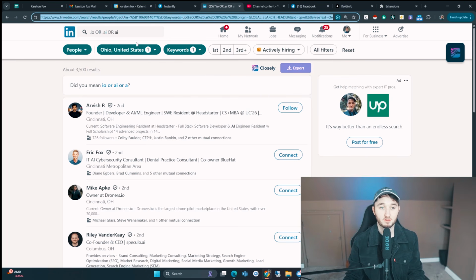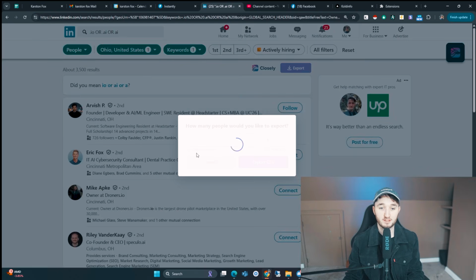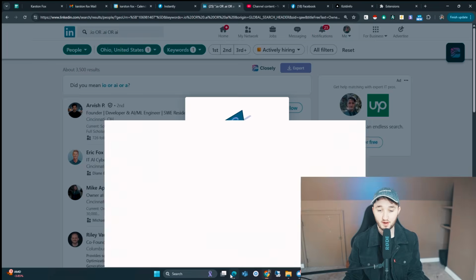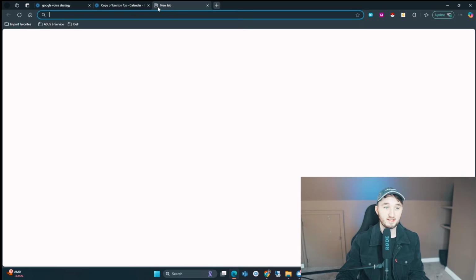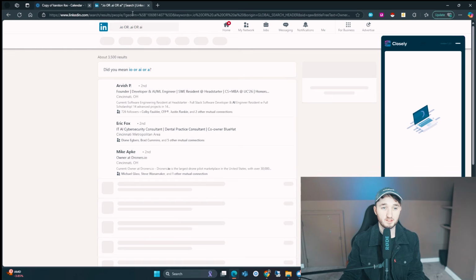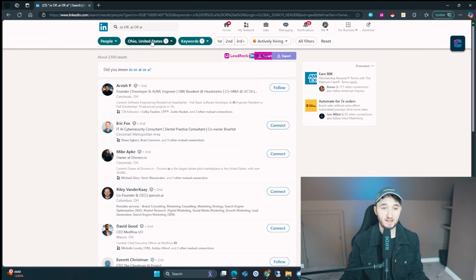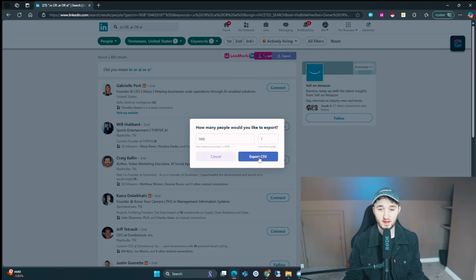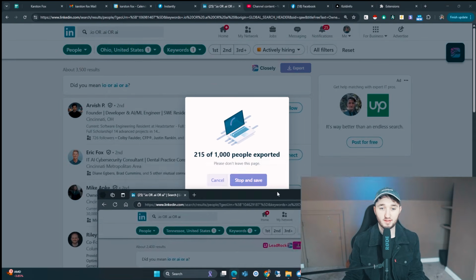What I'm going to do first though, is I'm going to also open this up in a different browser. So I'm going to export this, use a Chrome extension to export the leads. And then I'm going to open up Microsoft Edge and do the exact same thing. So I'm going to have 2 searches running at once, but I'm going to change it to a different state. So I'm going to do Tennessee, 2,400 results there. I'm going to export again. And now we have 2 running at the same time.